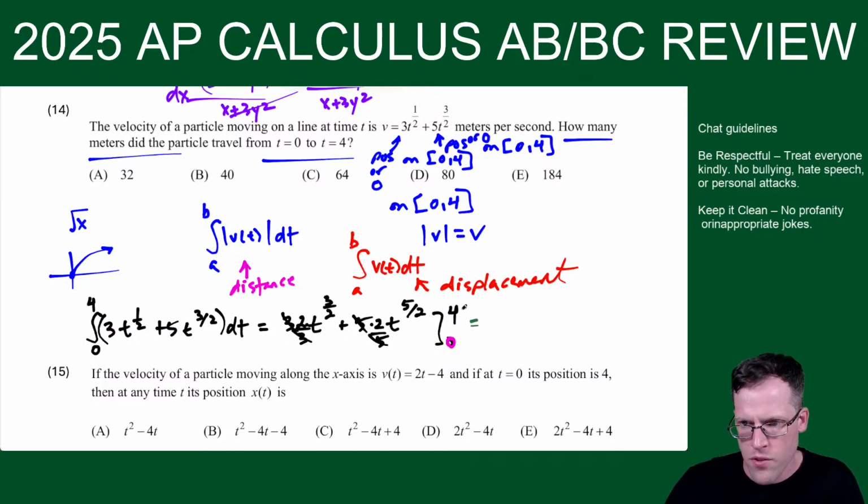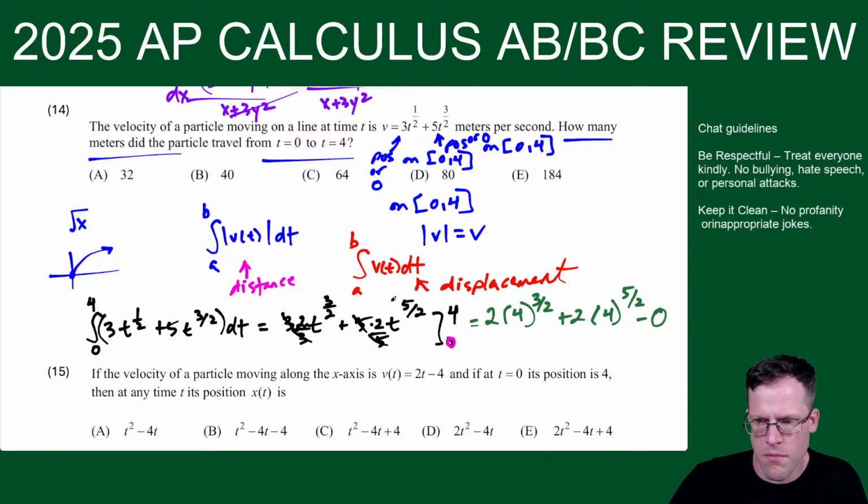So we're going to have 2 times t to the 3/2 power, where t is 4, plus 2 times 4 to the 5/2 power, then minus 0 at the end because plugging in 0 wipes everything out.